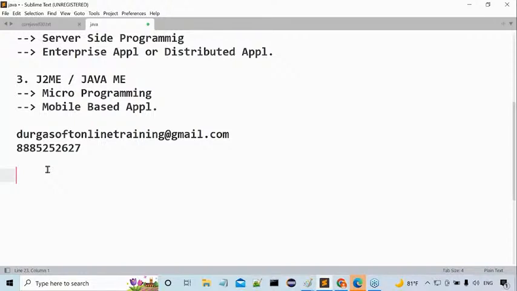What is the cost for this course? Santosh, please reach out to our office regarding the payments and all, and our people will give clarity on it. Durgasoft online training at gmail.com, or else you can reach out at 888-525-2627. Our people will give clarity on it, Santosh.